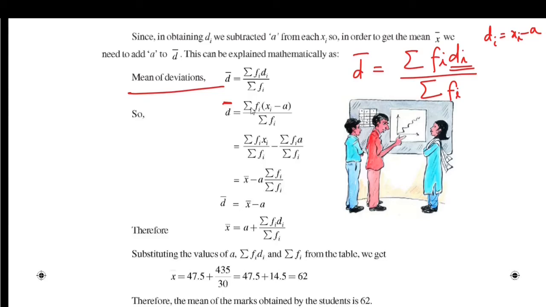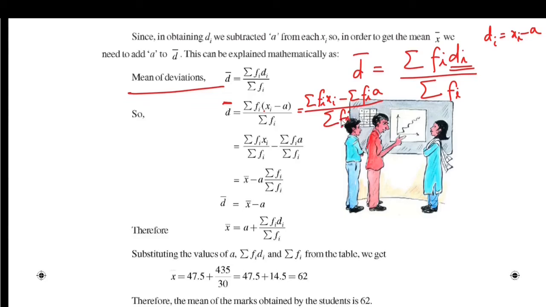Now here sigma of fi into xi minus a can be written as sigma of fi xi minus sigma of fi into a, divided by sigma of fi.